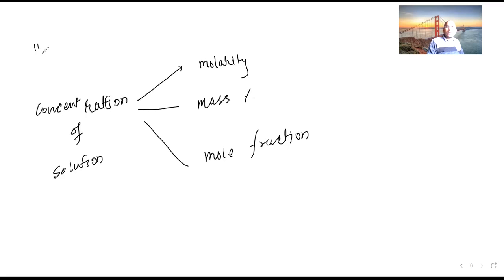In IB there are 7 concentration terms, but in the AP curriculum there are fewer. But you may be studying other books also, so you try to solve the problem papers, previous year papers. If you face a problem and think that this is not taught, immediately send it to me and I'll teach you again in the next class.